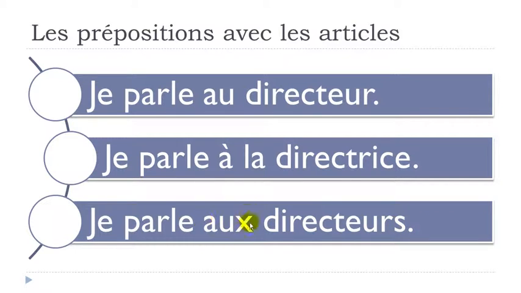It wouldn't change anything because it will still be this "o", okay? So for the masculine or the feminine plural, it will be "aux", "o", all right? So, je parle au directeur, here for the masculine. Je parle à la directrice, here for the feminine. Je parle aux directeurs for the plural.